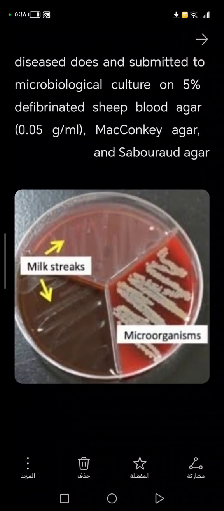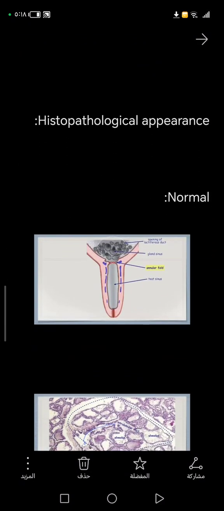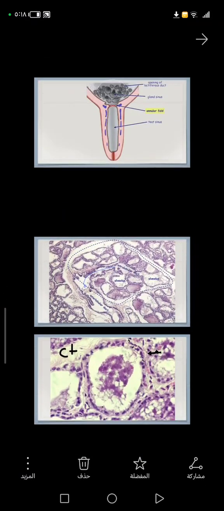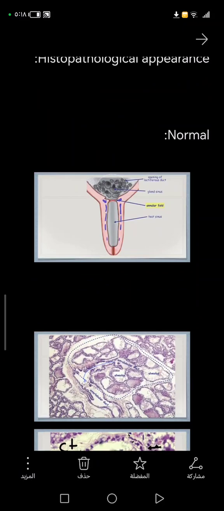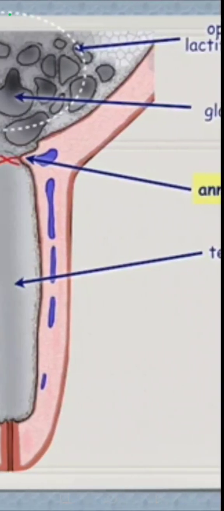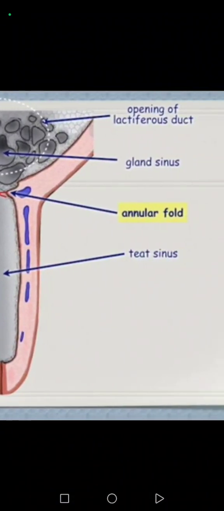We have some histological appearance, okay? If we come to the normal histological appearance, the anatomy of the milk gland first. We have the opening of the lactiferous ducts.